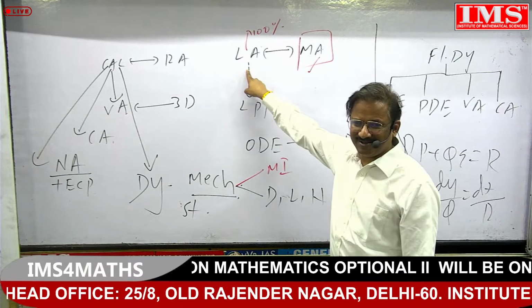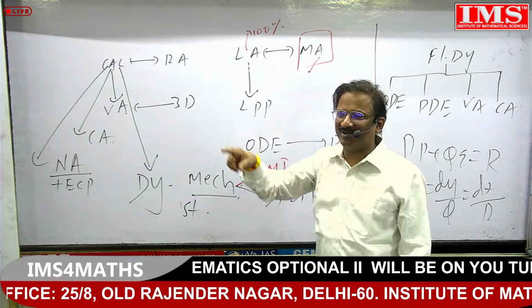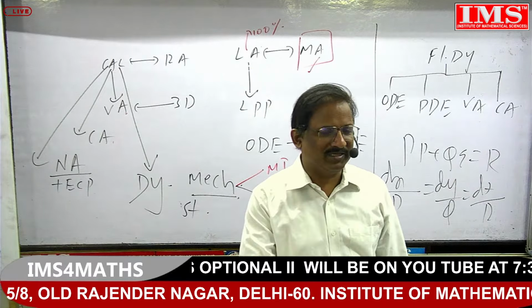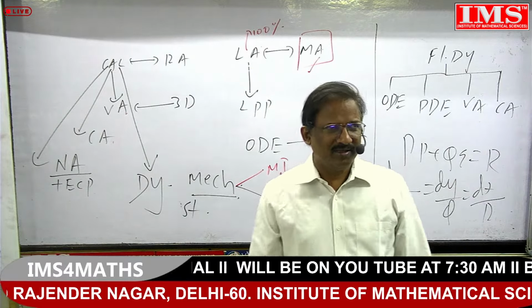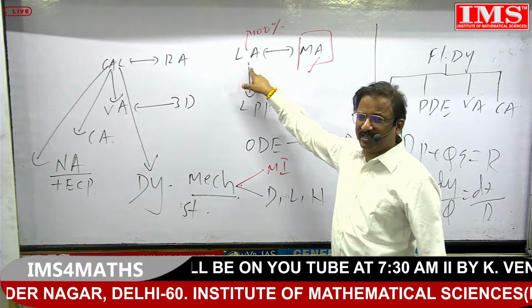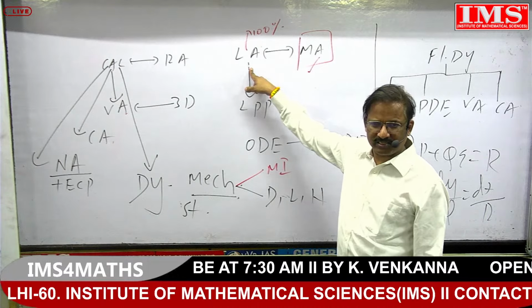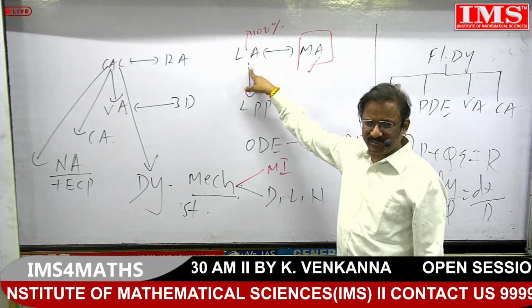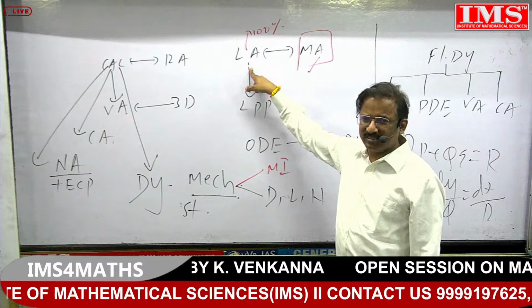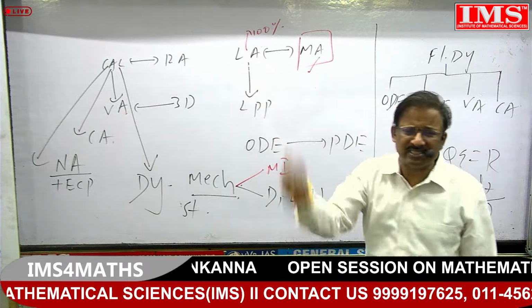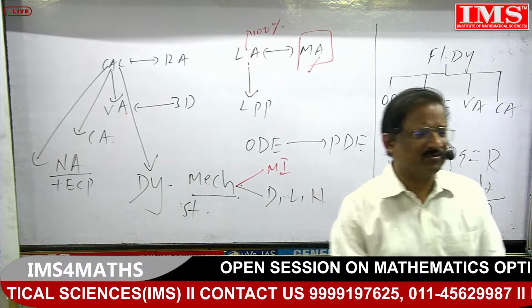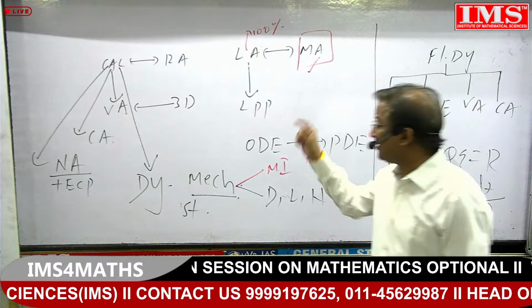Like the same here, in linear algebra there is a topic called vector spaces, meaning subspaces again. The intersection of any two subspaces of a space is again a subspace. The intersection of infinitely many subspaces of a space is again a subspace. The union of any two subspaces of a space need not be a subspace. The union of any two subspaces of a space is again a subspace if and only if one subspace is contained in the other. The same is true in the LPP.